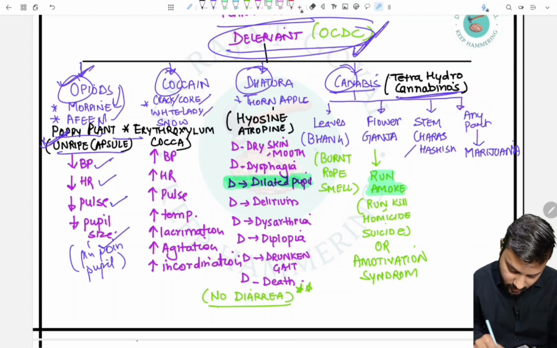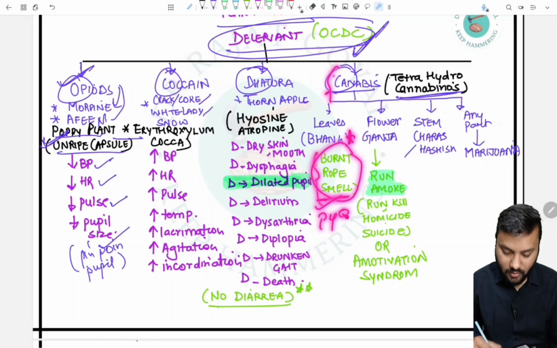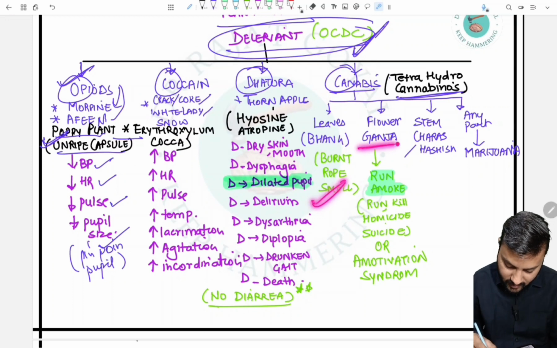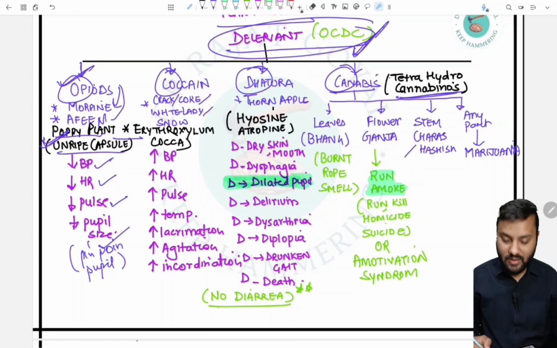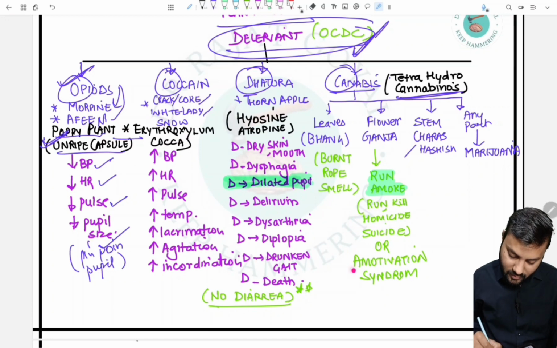In bhang, or in overall cannabis, we have to remember that it has a burnt rope smell, which was asked in previous years. It is a PYQ, so it has a burnt rope smell. If we talk about ganja, then it is associated with run amok. Run amok is a type of crime in which the person kills someone and then commits suicide. पहले उसने किसी को मारा, फिर भाग गया और फिर उसने खुद भी सुसाइड कर ली. Or it is also associated with the amotivation syndrome.